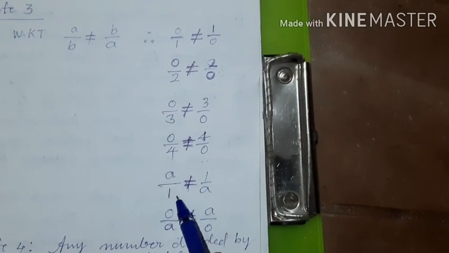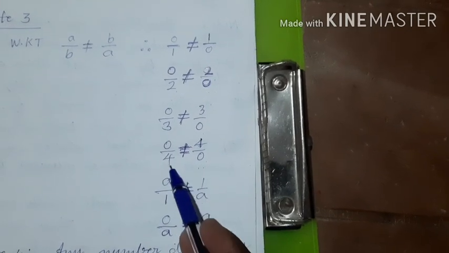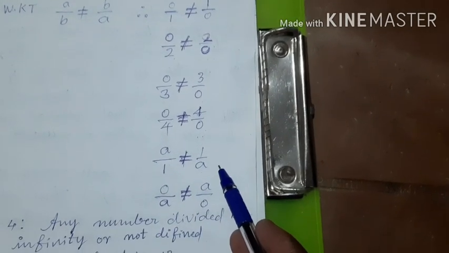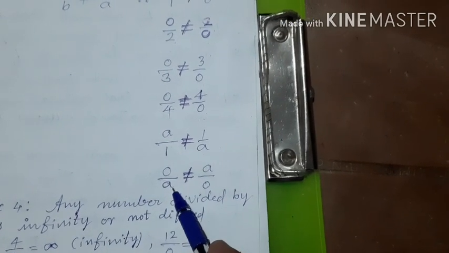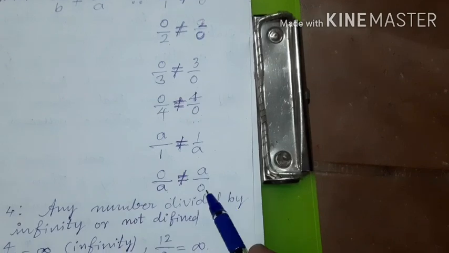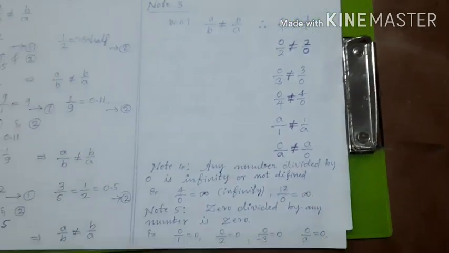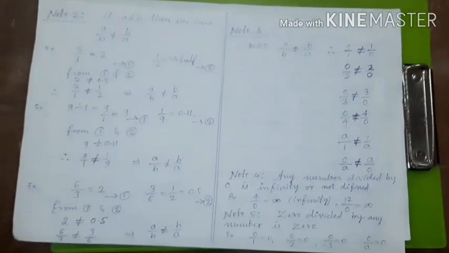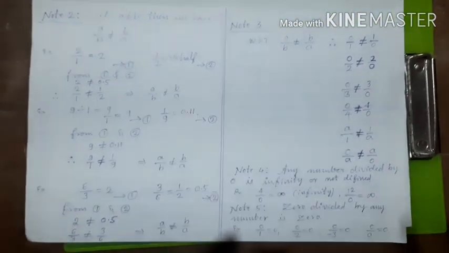A by 1 is A. But 1 by A is different. That is why A by 1 is not equal to 1 by A. Or 0 by A is 0. But A by 0 is infinity. So children, these are all the very interesting properties of natural numbers, whole numbers and integers.